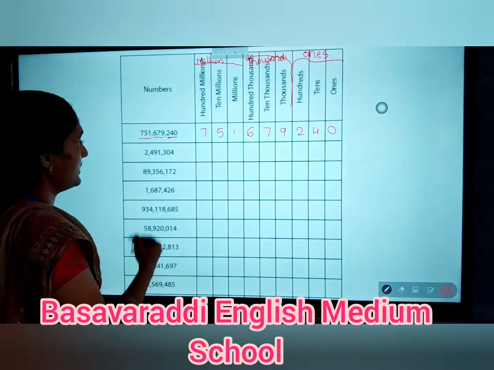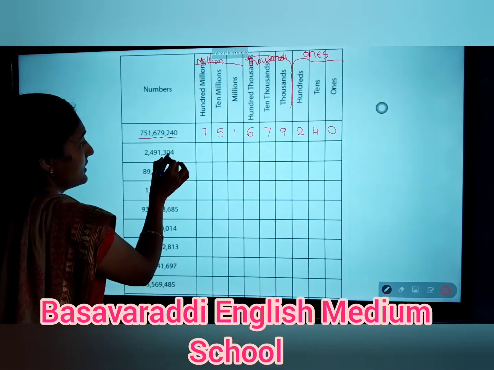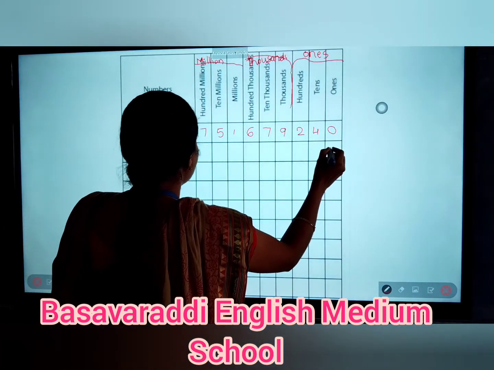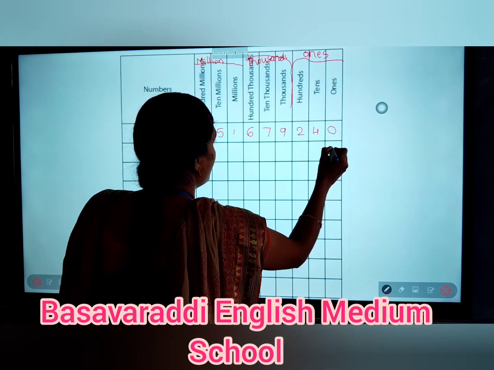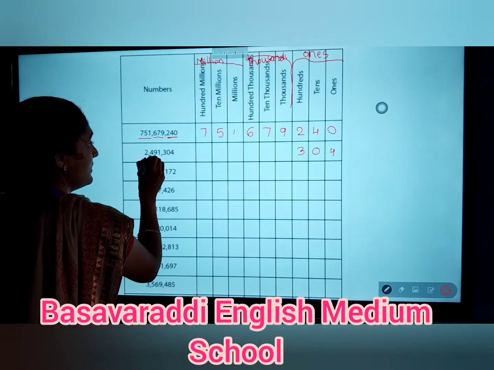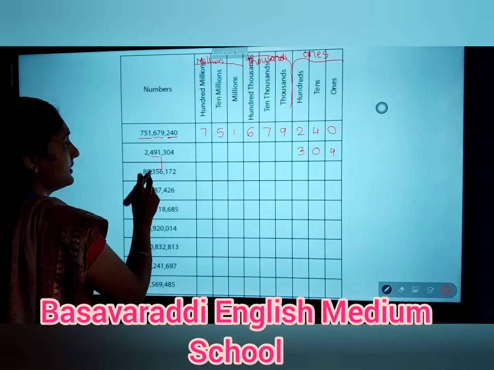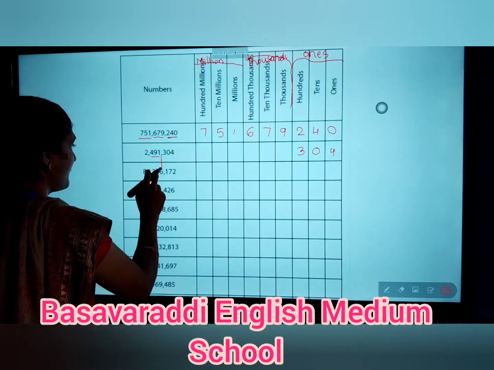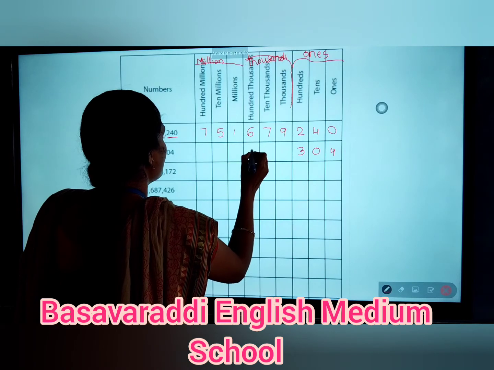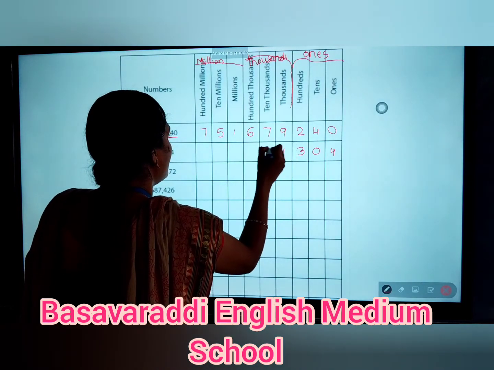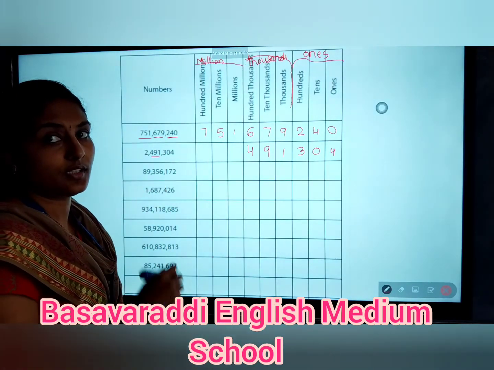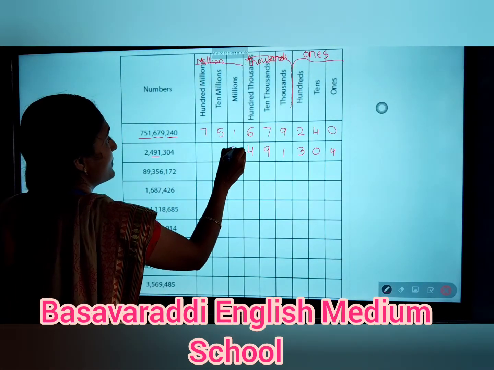Okay children, next move to the next example, that is 304. These 3 digits come under the ones period, that is 4, 0, 3. Next, these 3 digits come under the thousands period. So 1, 9, 4. The last 2 come under the millions period. So write it.